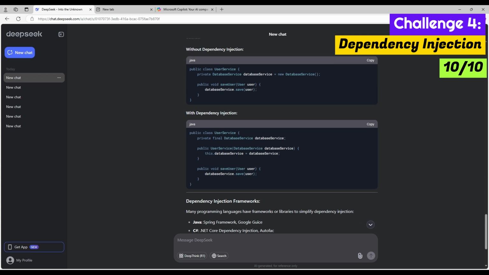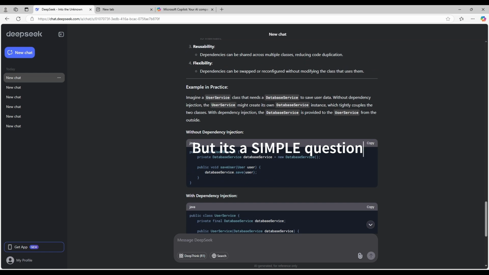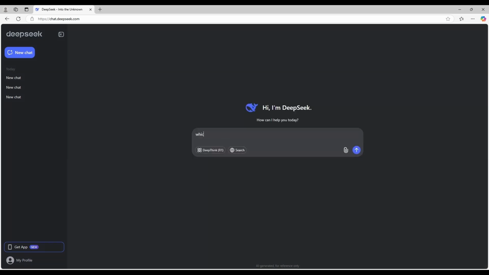Yet again, it's straightforward, simple. There should not have been any tricks. More or less what I was expecting. Simple. It was supposed to get this one right. So no surprises here. Moving on to ask DeepSeek a simpler question.